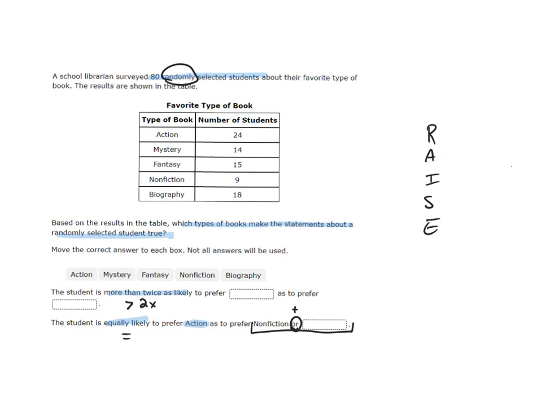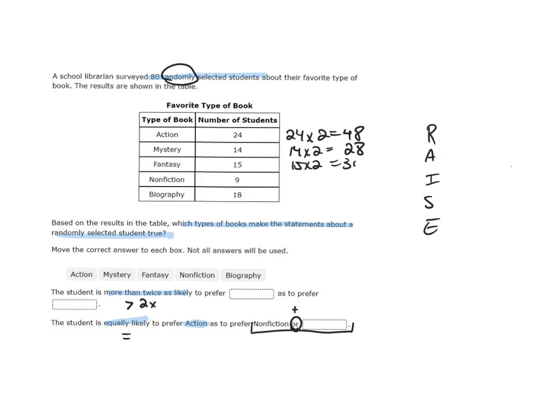The student is more than twice as likely to prefer blank as to prefer a blank. So let's see. I want to know what twice of these different values are. What if I did 24 times 2? That would be 48, right? So a number would have to be more than 48 for it to be more than twice as likely as action. What about 14 times 2? That's 28. You know what? There's not any answers this big, right? There's not any other values on this table that have numbers as big as 28 or 48. So I can basically eliminate action and mystery.